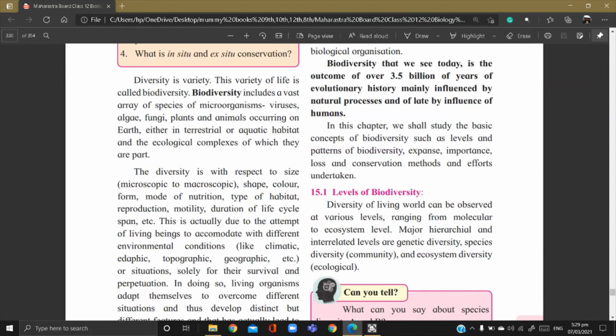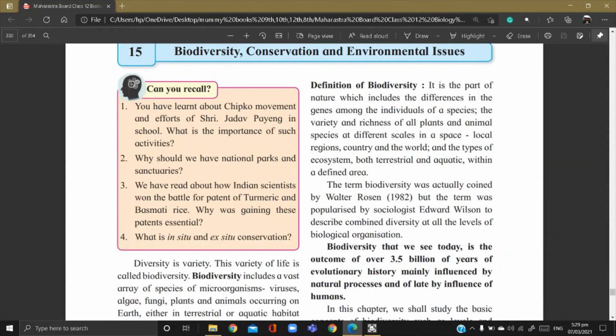Now further, the definition is given, right? Definition of biodiversity. Let's see. It is the part of nature which includes the differences in the genes among the individuals of a species, the variety and richness of all plant and animal species at different scales in a space, local region, country and worldwide, and the types of ecosystems, both terrestrial and aquatic, within a defined area.